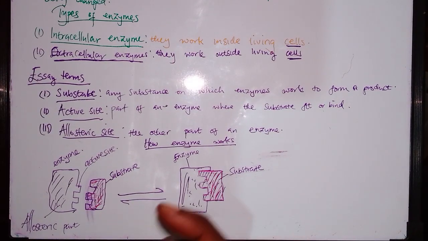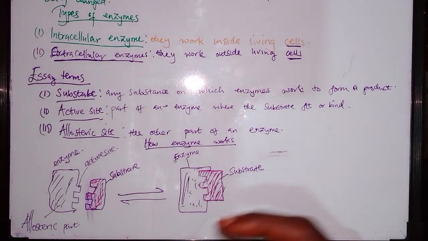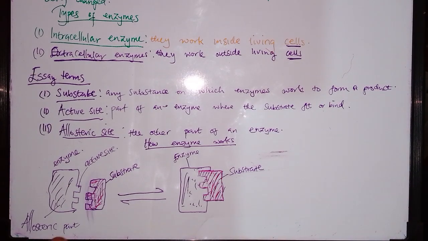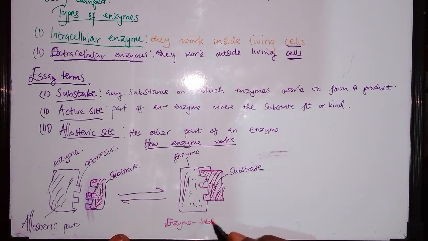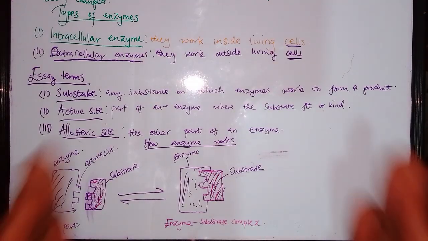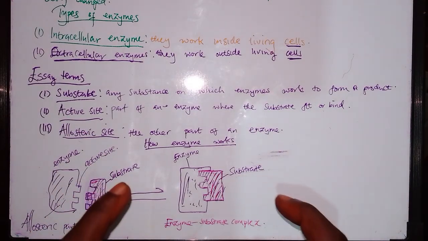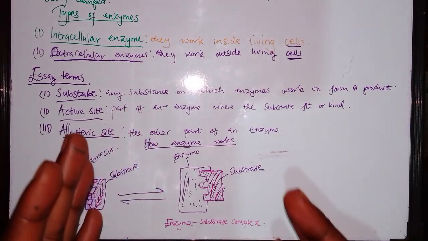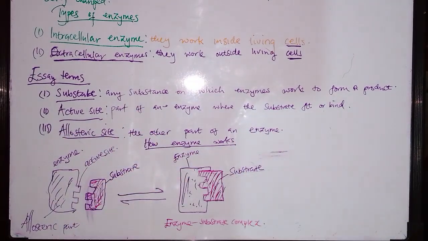When an enzyme and the substrate combine, they form what is known as an enzyme substrate complex. This is just a fancy way of saying that an enzyme and the substrate have joined together. Once this happens, this is where the enzyme starts to work on the substrate.